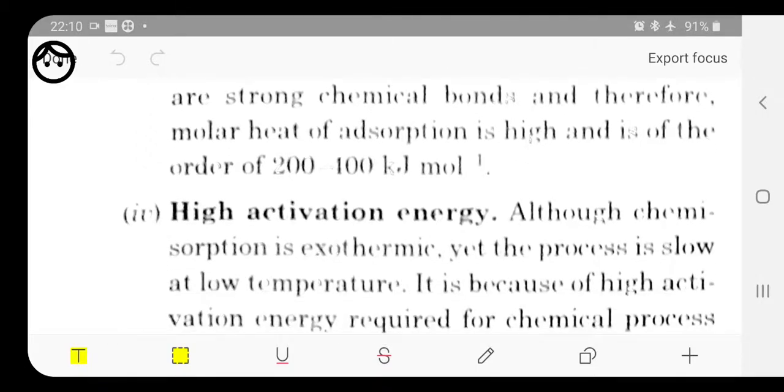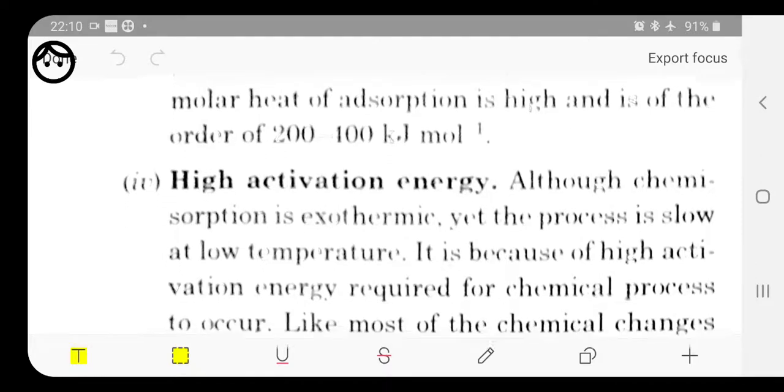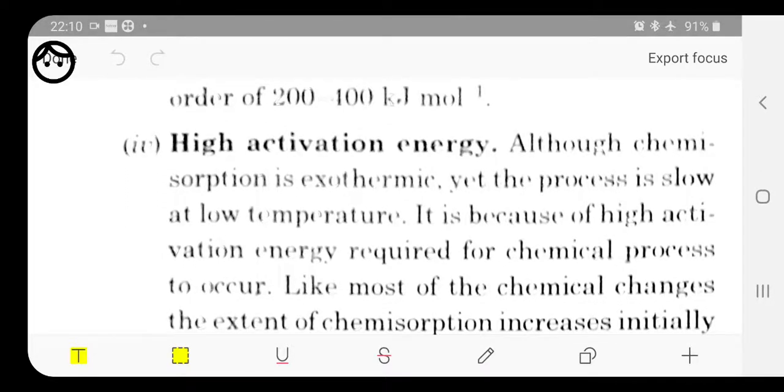Means whenever we are giving this much amount of energy to the adsorbent, then only they are going to leave the molecules of gases. High activation energy. Activation energy, again I am going to repeat this one. Activation energy is the amount of energy which is needed to start any reaction. There are many types of chemical reactions which can start only when we are giving the activation energy. So here also, when we give some amount of activation energy, then only the reaction will start.